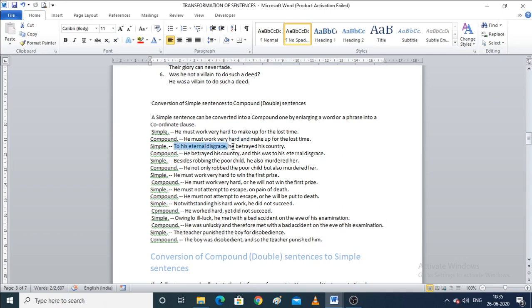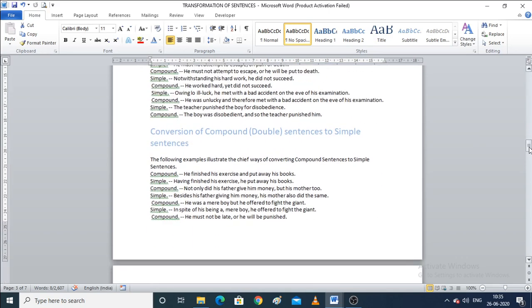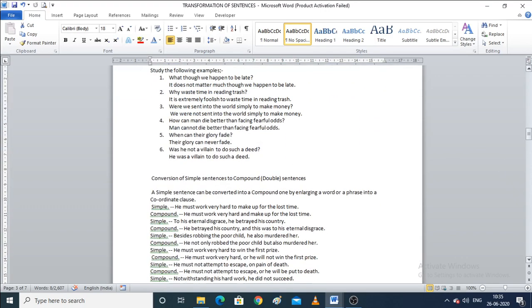To his eternal disgrace, he betrayed his country. Now, what would the compound sentence be? He betrayed his country, and this was to his eternal disgrace. Now, he betrayed his country is an independent clause, and this was to his eternal disgrace is also an independent clause. Now, conversion of compound sentences to simple sentences. That means we are reading the vice versa of this topic.